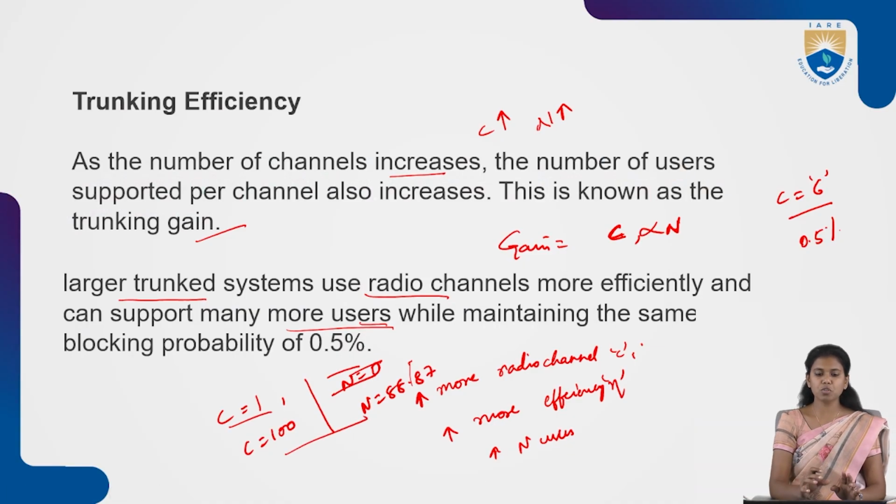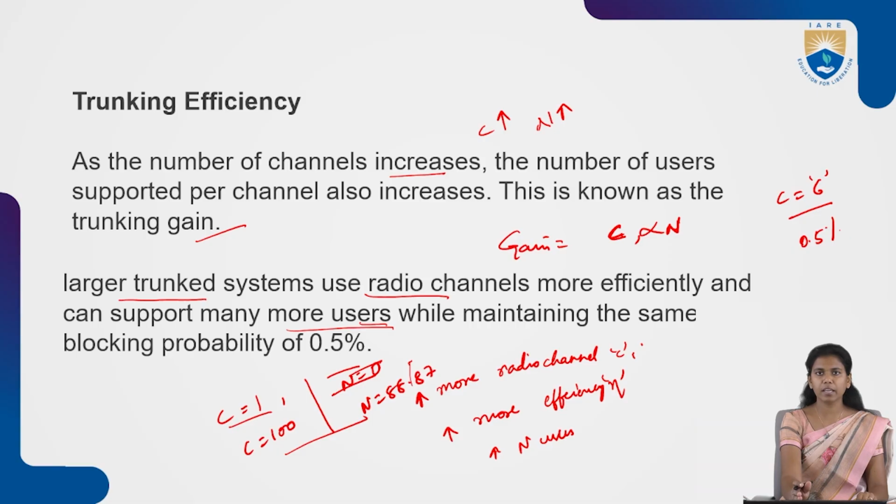Based on this, the trunking efficiency can be considered, or we can make some analysis on the trunking efficiency. The gain of trunking efficiency can be explained in terms of the channels utilized and the number of users who use those channels.